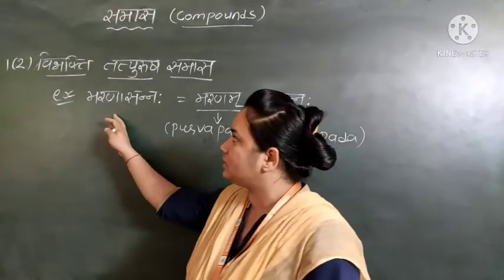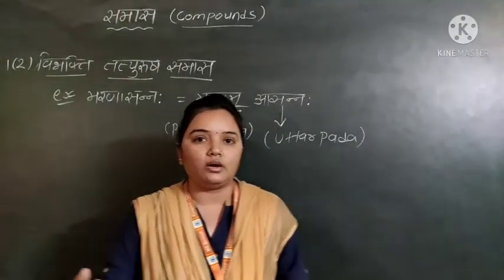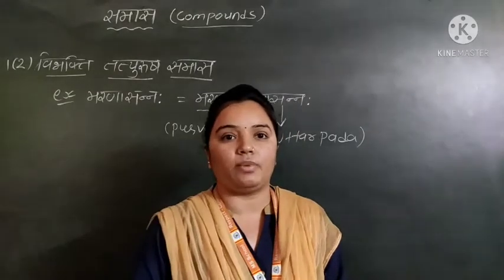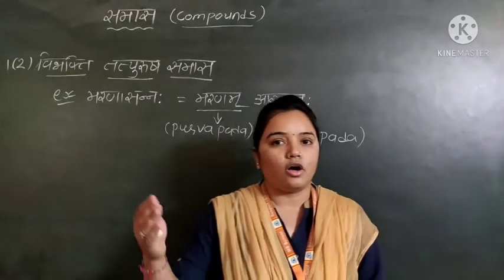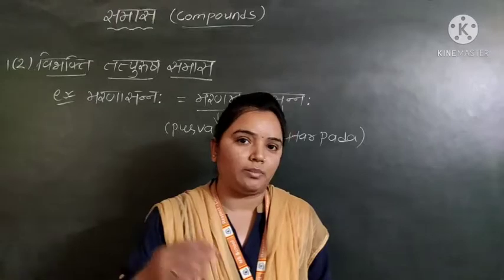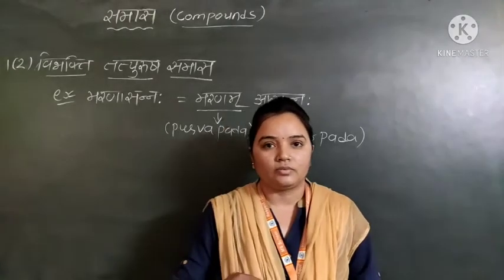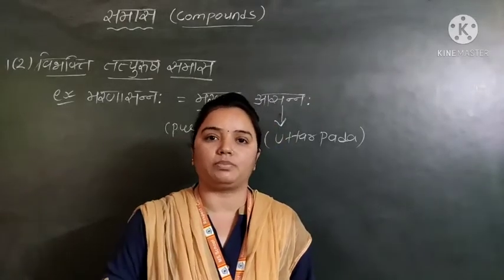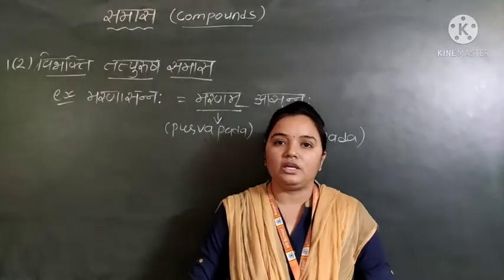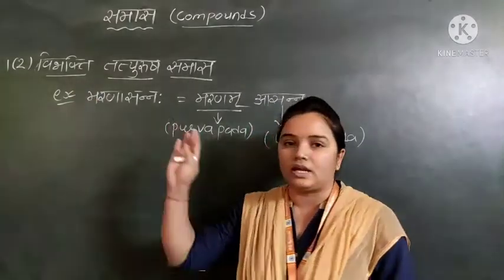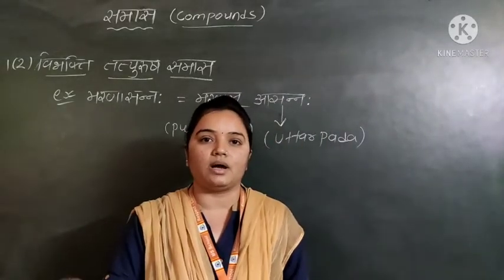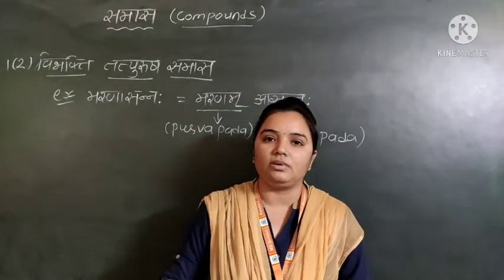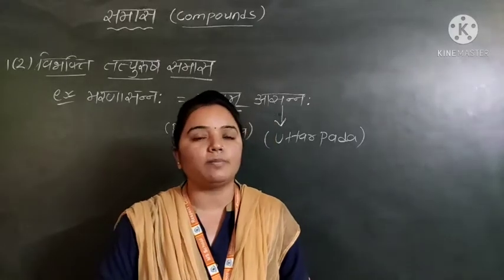Now in the Vibhakti Tatpurush, there are 6 vibhaktis. The vibhaktis are 8 in total, from Prathama to Sambodhan, but here we'll see from Dvitiya to Saptami. So Dvitiya Vibhakti Tatpurush Samas, then Tritiya, Chaturthi, Panchami, Sashti and Saptami.